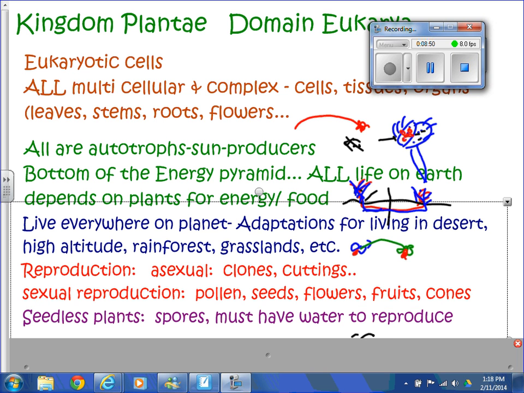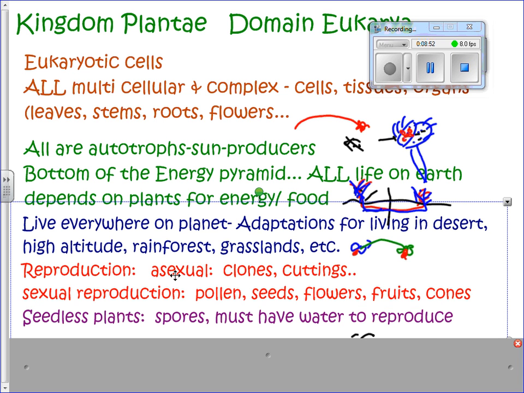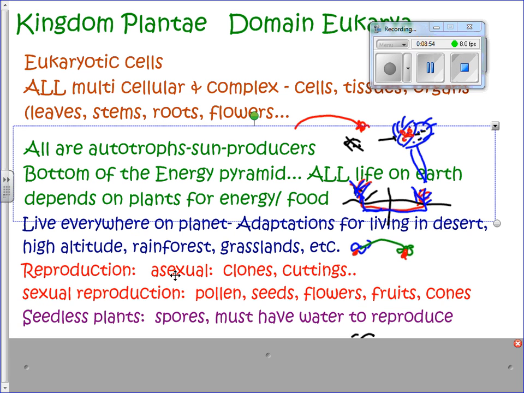So asexual reproduction is going to make an exact copy, a clone. And when you think about, say, your house plants, you could just cut a piece off and grow a new root. Cactus reproduce this way. Part of it will stick to an animal and go land somewhere else and grow roots. Some of the other ways it reproduces asexually that we talked about last week are growing roots under the ground, kind of like the mushrooms do. The roots grow under the ground and grow up somewhere else. Aspen trees do that, sumac trees.